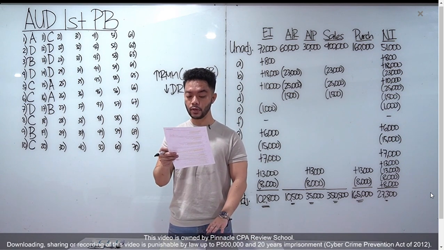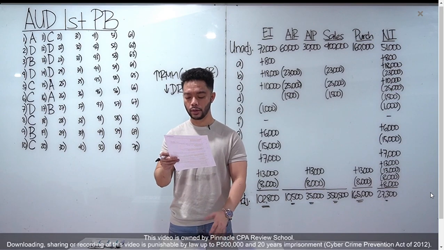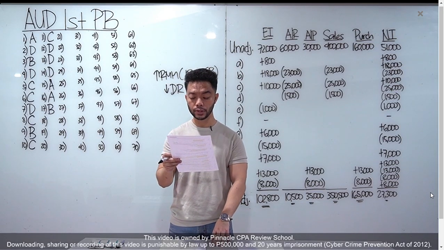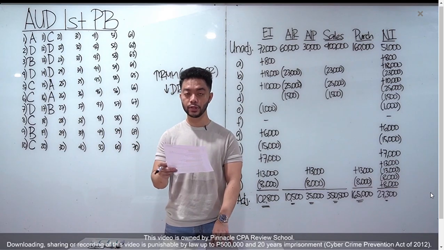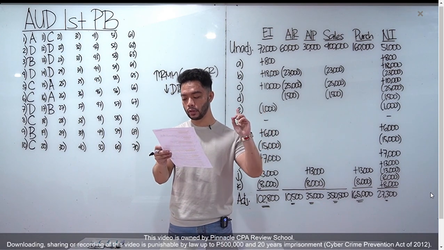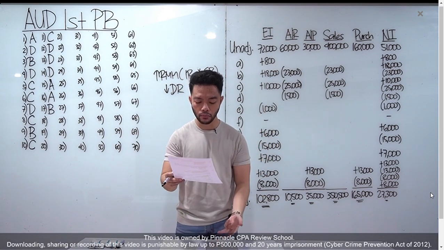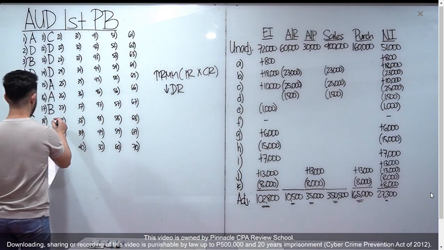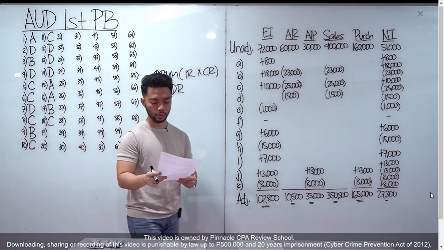Number 18, according to PSA 520, analytical procedures, okay, etc. These procedures are used for the following purposes except: analytical procedures can be used during planning, substantive testing, and completion. We do not perform them, letter C, as test of control. Okay? There are no analytical procedures for tests of controls.